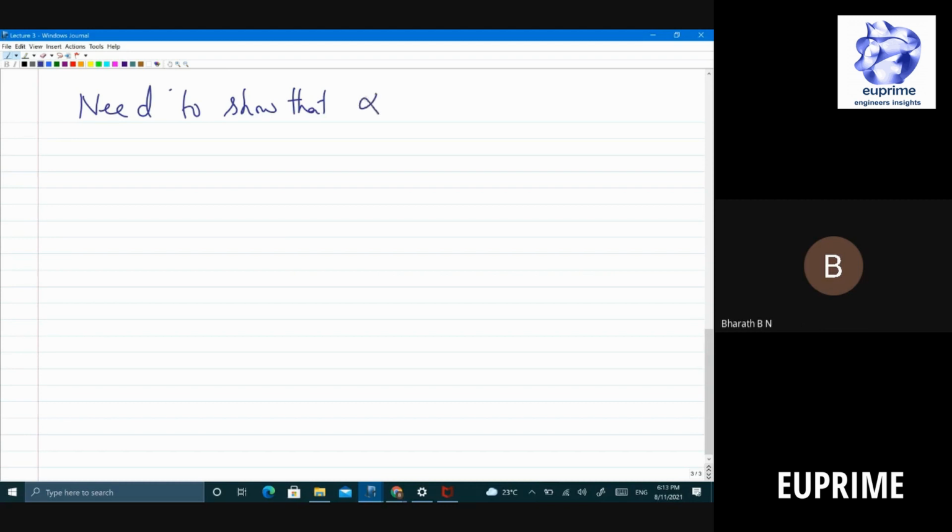So let me use beta: beta 1 times V plus beta 2 times V2 plus beta 3 times V3 and so on. In short form, the sum for i equal to 2 to n of beta i Vi equal to 0 implies beta i equal to 0 for all i. This is what we need to show. So how do you show this?